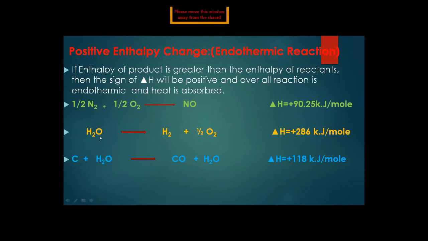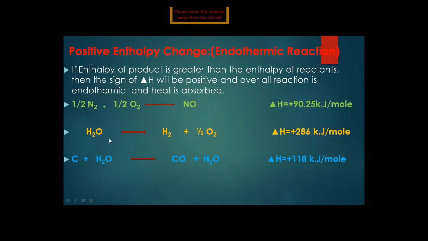Second, we have an example of water: electrolysis of water, or we can say decomposition of water. 1 mole of water decomposes into 1 mole of hydrogen plus half a mole of oxygen. It requires delta H equal to plus 286 kilojoules per mole of energy. If this amount of heat energy is provided, water will easily decompose into hydrogen and oxygen gases.